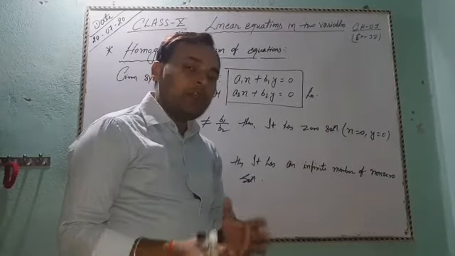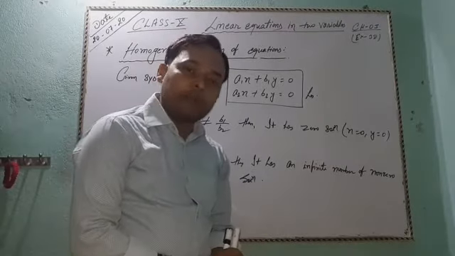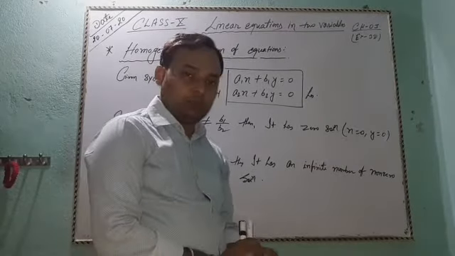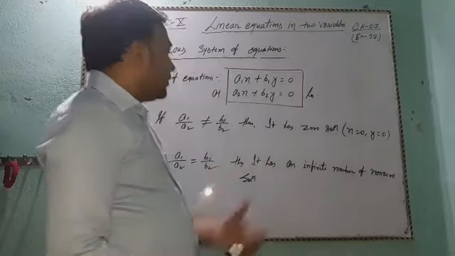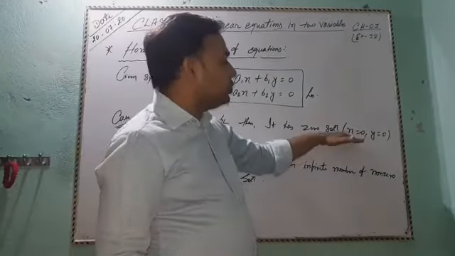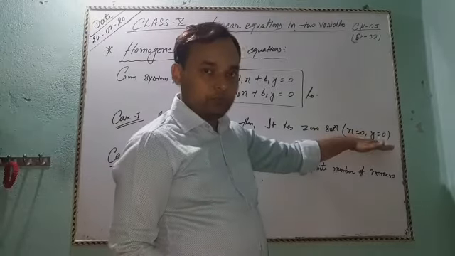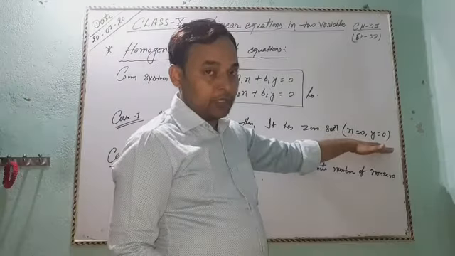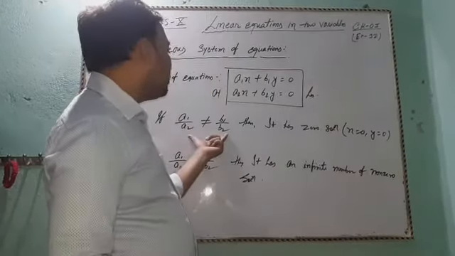It means x equal to 0 and y equal to 0. The solution of this system of linear equations is x equal to 0 and y equal to 0 if a1 by a2 does not equal b1 by b2.